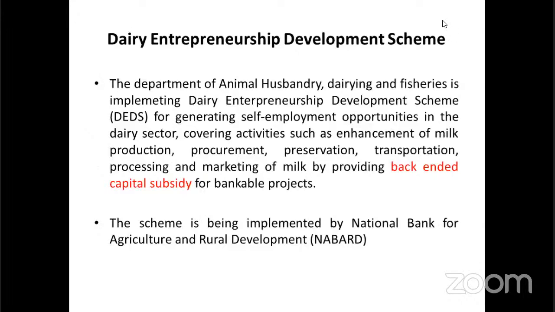Next one is the Dairy Entrepreneurship Development Scheme. This scheme was implemented by NABARD in 2010. This scheme is also a back-ended capital subsidy. NABARD will give the fund to the farmers for the cattle shed or milk equipment, for buying the milk equipment and also the cattle shed. After the buying, the farmer has to produce the receipt to NABARD, and then they will release the subsidies.